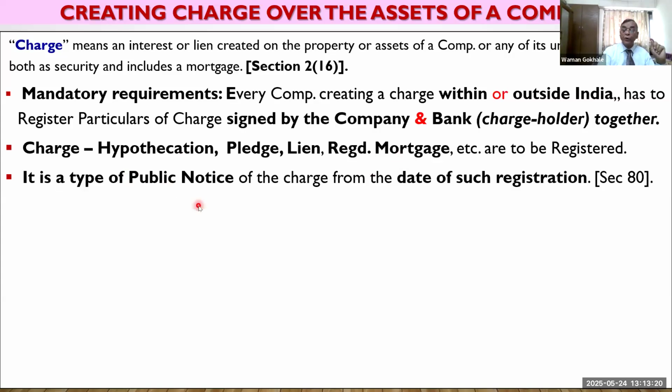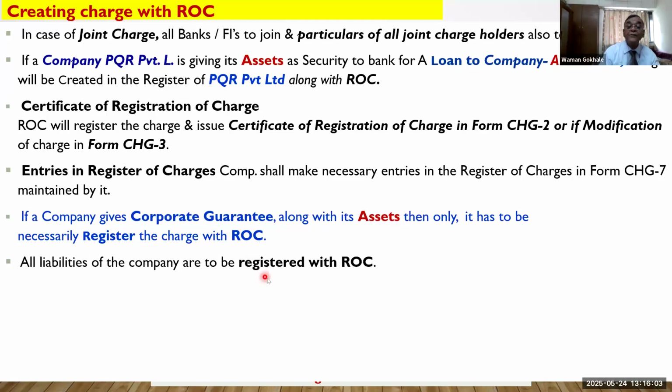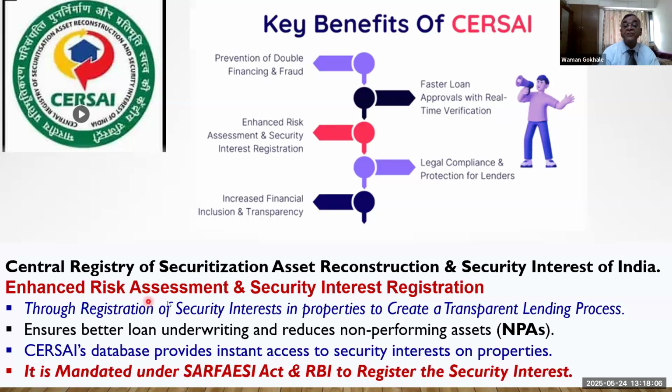It is a type of public notice we have already seen for the subsidiary company. And if they are giving assets, they are also giving assets, so the principal company's assets are there, then it has to be registered. If no assets are given, there is no need. Hence, for enhanced risk assessment, we must register all the charges first. Along with the ROC, registration is important, through registration of security interest in the properties, to create a transparent lending process.